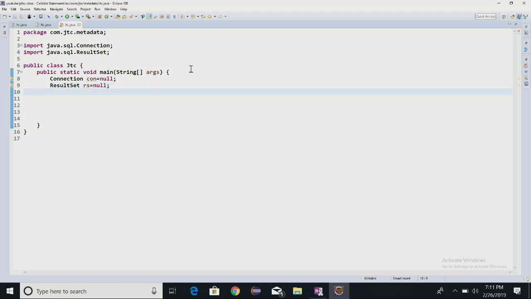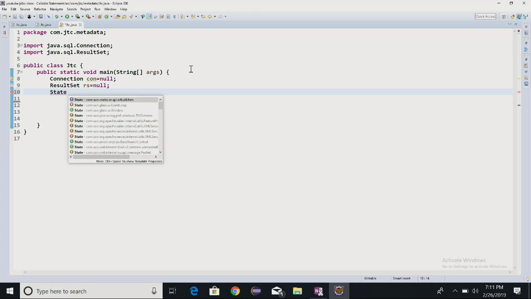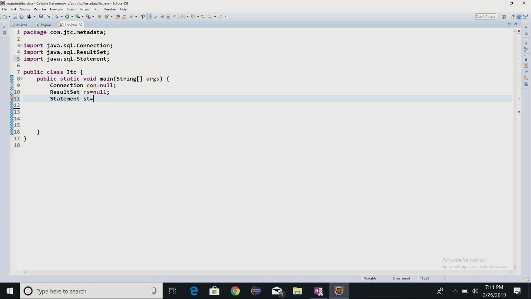And one more thing you can write here, that is Statement st is equal to null. In this form, we can write all these things.